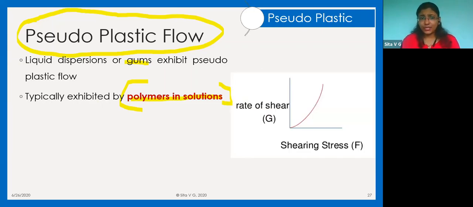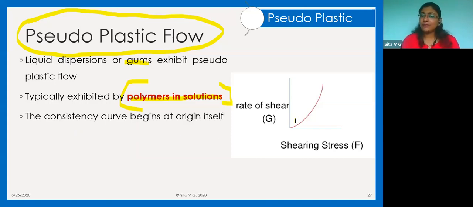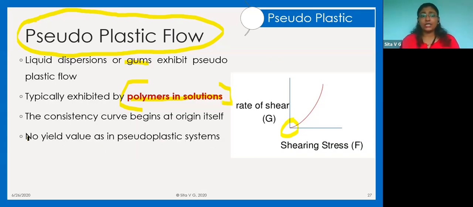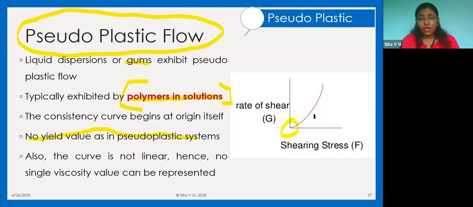Now this is a typical rheogram of a pseudoplastic flow. That means the consistency curve begins at the origin. That means it has no initial yield value or it has no trouble in flowing immediately because it is not plastic, right? Plastic shows us a little resistance. Here there is no resistance to flow right from the initial shearing stress. But what is important, it is not a straight line. So if it is not a straight line, that means your shear stress and rate of shear are not proportional to each other. That means it has no yield value, as in pseudoplastic systems, and the curve is not linear.